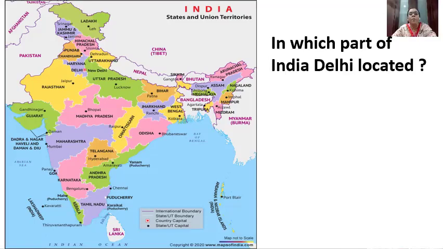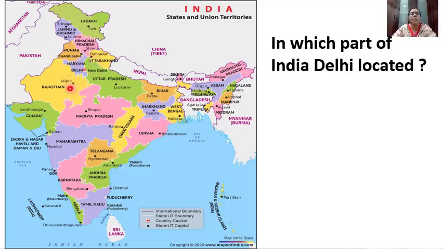Now children, observe the map and answer the question, in which part of India is Delhi located? See the map. Yes, this is Delhi, right?